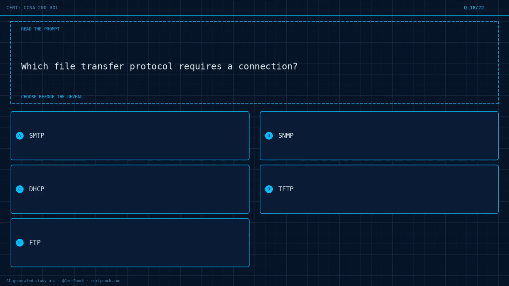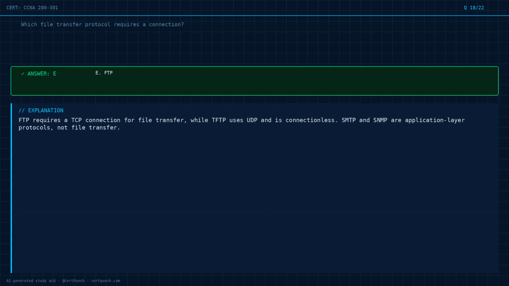Commit to it now. The answer is option E. Exam logic. FTP requires a TCP connection for file transfer, while TFTP uses UDP and is connectionless. SMTP and SNMP are application layer protocols, not file transfer.